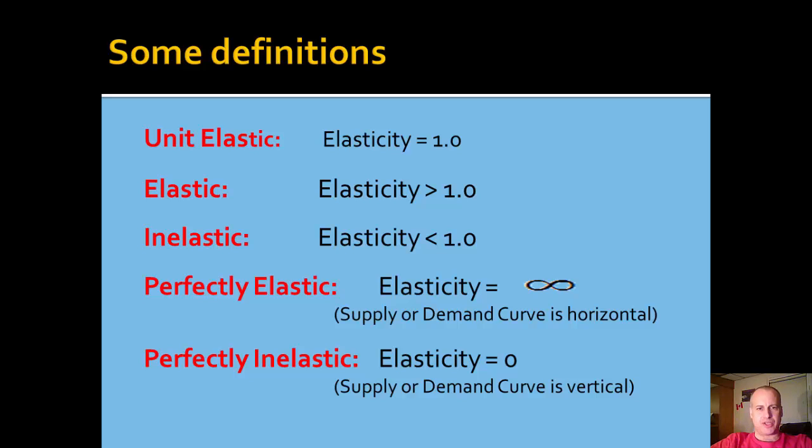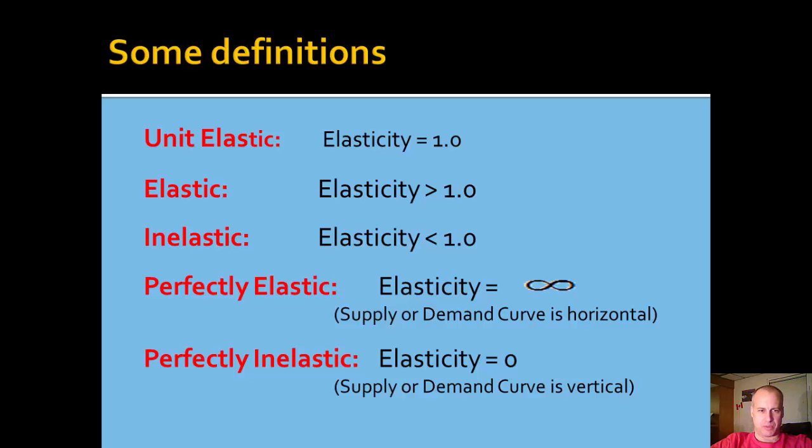Some important definitions. First one is unit elasticity. When the elasticity of something is equal to 1 exactly, we call that unit elastic. That means a 10% increase in price, for instance, brings about a 10% decrease in the quantity demanded. And if the relationship between the percentage change in quantity and the percentage change in price is exactly 1, we call this unit elastic. If the elasticity is greater than 1, we say that the demand, for instance, is elastic. And if the elasticity is less than 1, we say that the demand is inelastic.